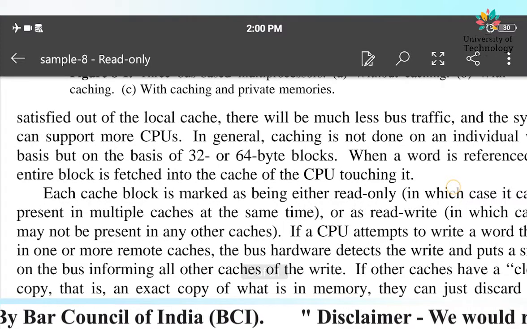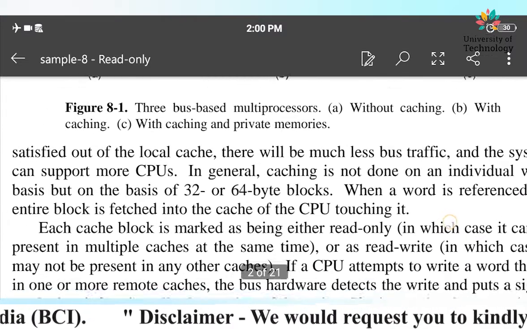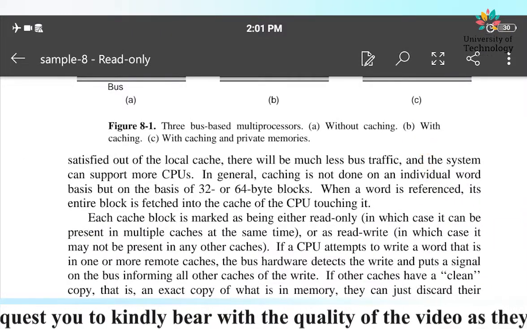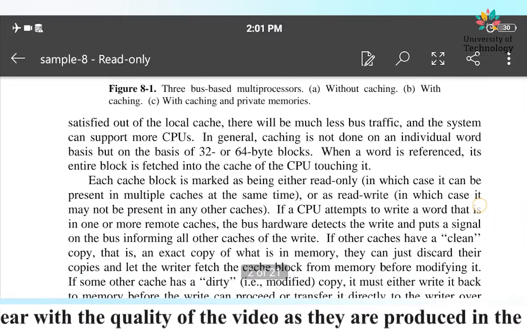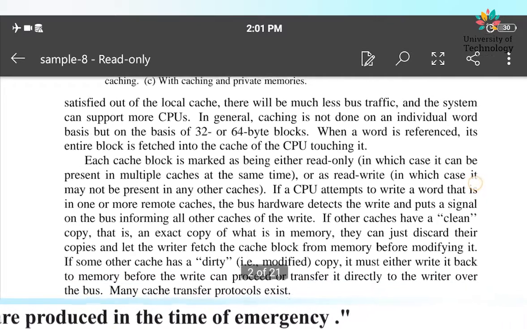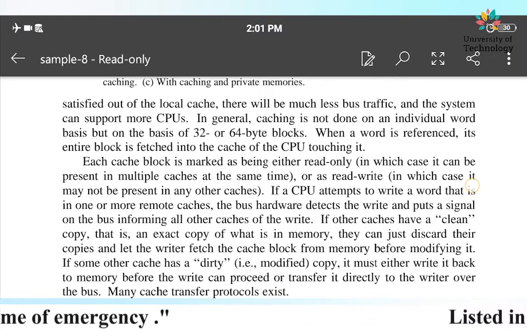So there will be much less bus traffic. That bus traffic will be less, and the system can support more CPUs. With the introduction of cache memory, the system can support a large number of CPUs.